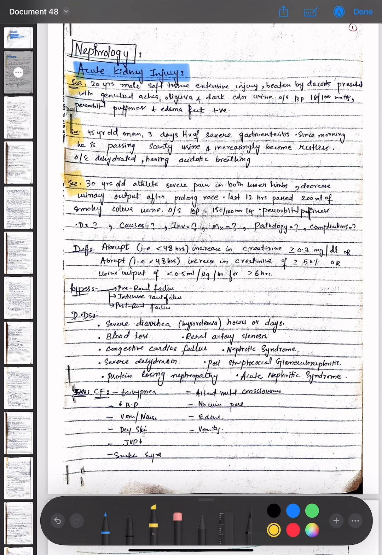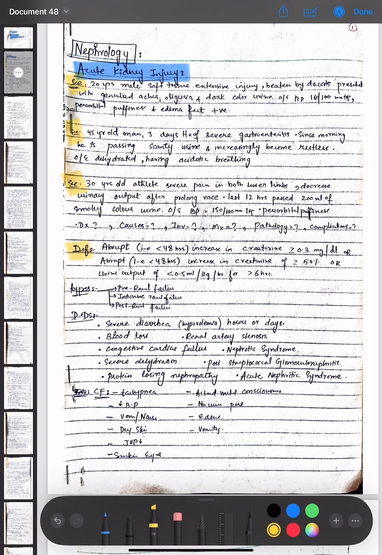Another scenario is a 30-year-old athlete having severe pain in both lower limbs and decreased urinary output after a prolonged race. In the last 12 hours, he passed 200 ml of smoky colored urine. On examination, BP is 150 by 100 and periorbital puffiness is present. So what is the diagnosis, the causes, the investigations, management, pathology, and complications?